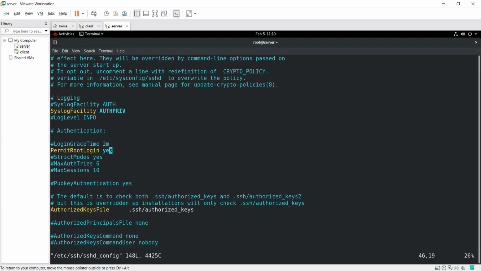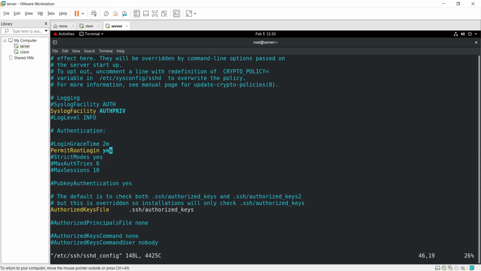Is that clear, guys? Repeat again, sir. Okay. For example, as we see here, the first time I am easily able to log in with root at the rate server like that. But in the configuration file, PermitRootLogin is yes. If I set it to no, then no one can log in to my machine with the root user through SSH.